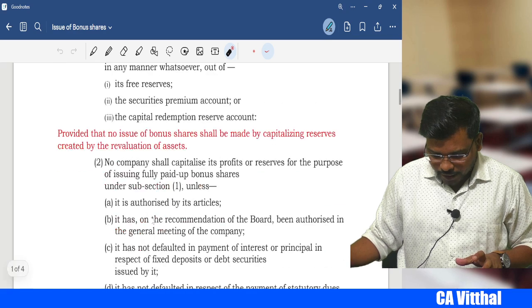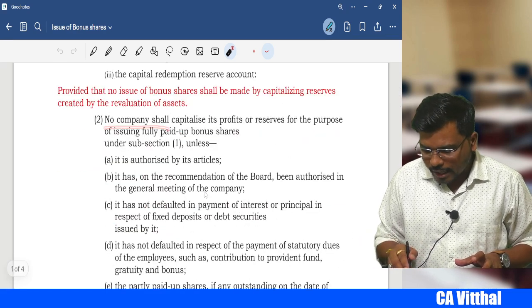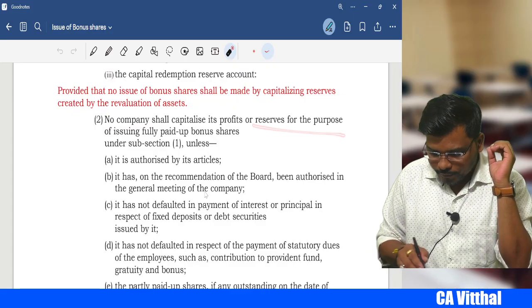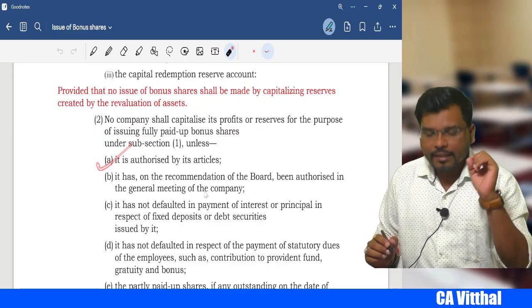Okay, next my dear student, what is the second condition? They said no company shall capitalize its profit or reserve for issue of bonus unless its articles authorize it.